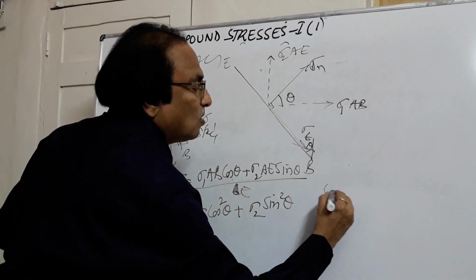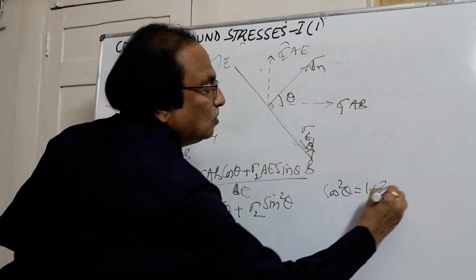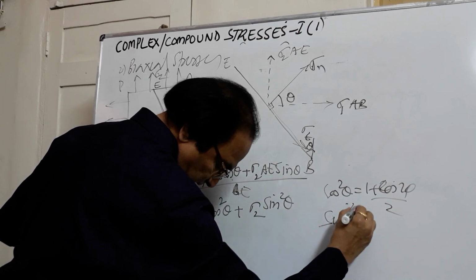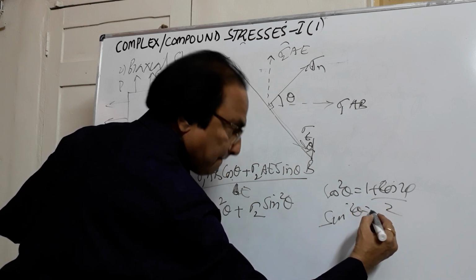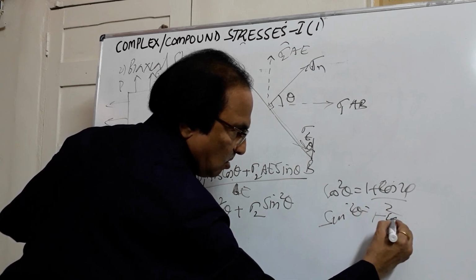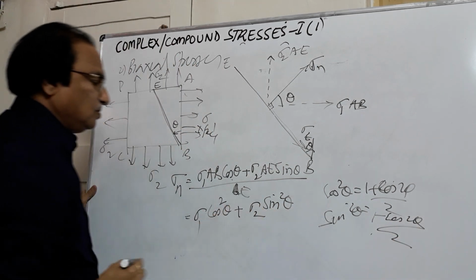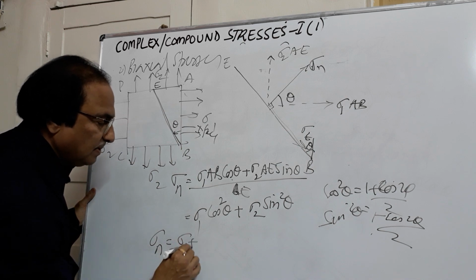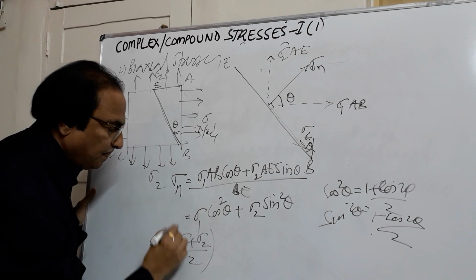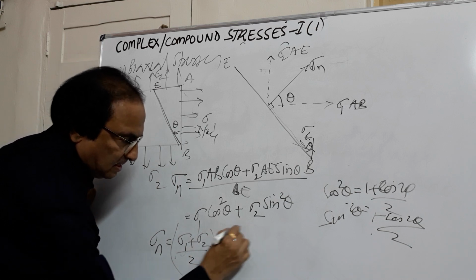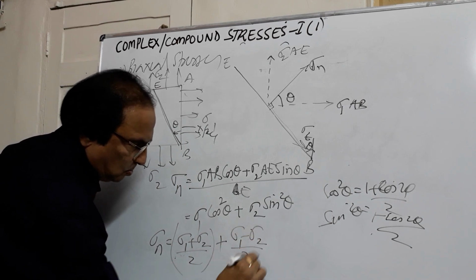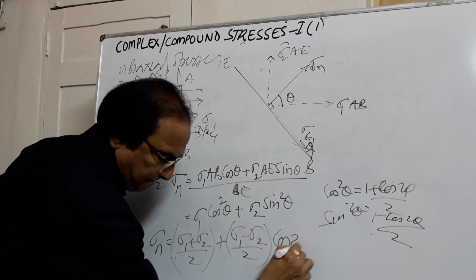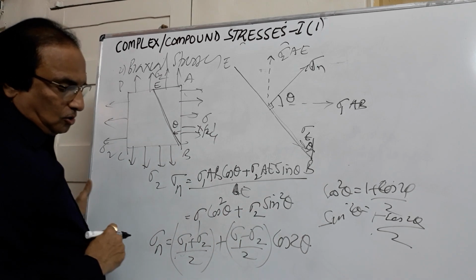If you substitute cos square theta is equal to (1 plus cos 2 theta) by 2, and sin square theta is equal to (1 minus cos 2 theta) by 2, and simplify, you get the value of sigma n will be equal to (sigma 1 plus sigma 2) by 2 plus (sigma 1 minus sigma 2) by 2 into cos 2 theta.